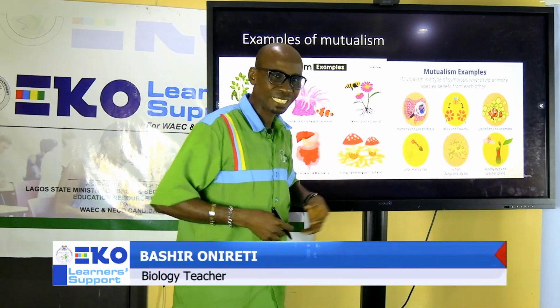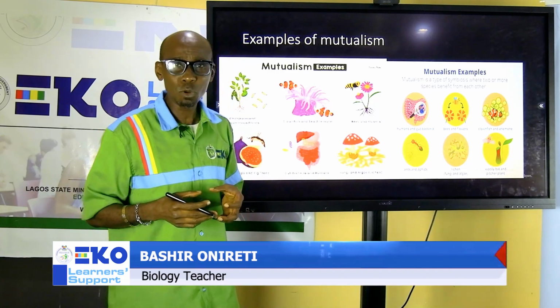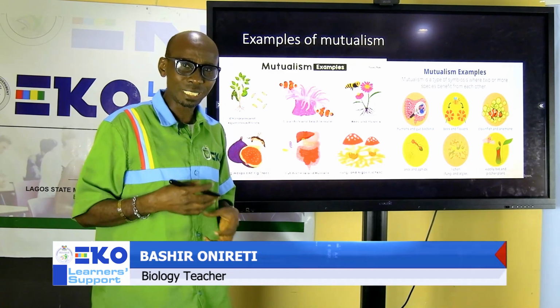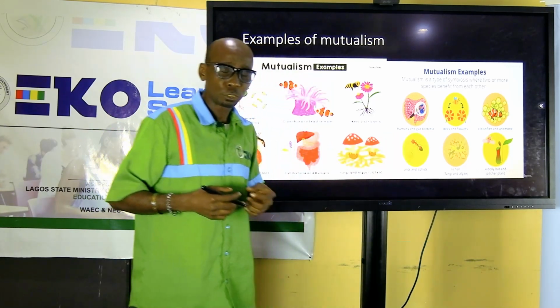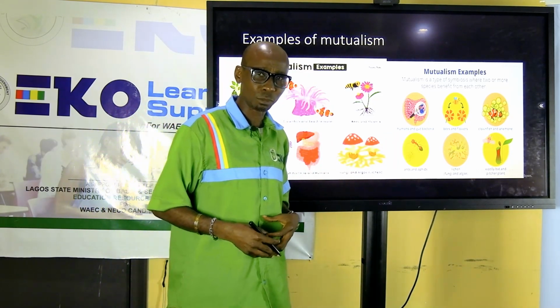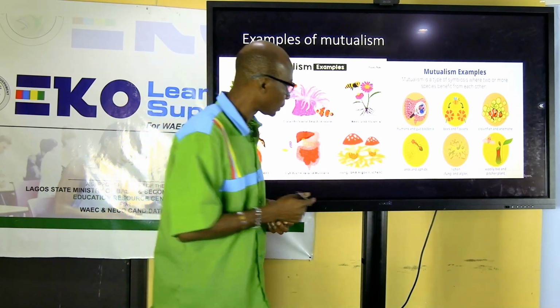The bacteria in our stomach help us to digest cellulose. Most times when we eat vegetables, our body cannot digest them on its own, except through the help of this bacteria. So the bacteria help us to digest our cellulose, and in return get food from our gut.